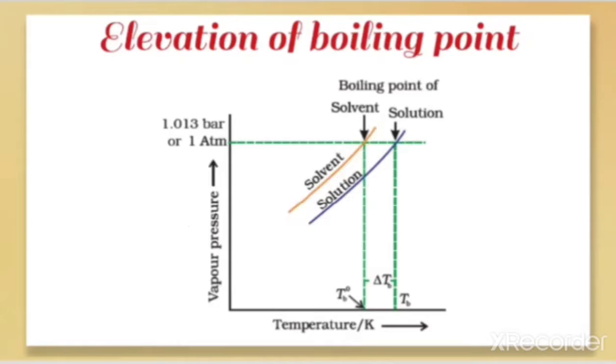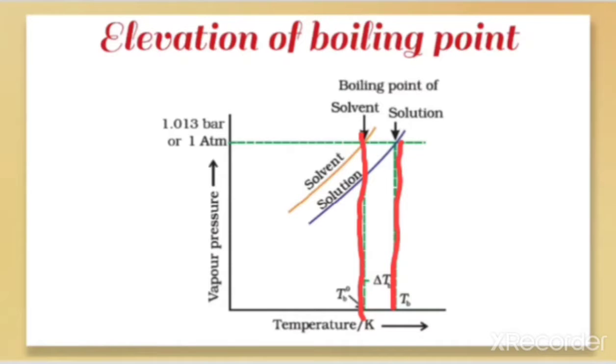What you can see is that for the solvent, at this temperature its vapor pressure is equal to the atmospheric pressure, that is 1 atm. And for the solution, the vapor pressure is equal to the atmospheric pressure only at a greater temperature compared to the solvent.